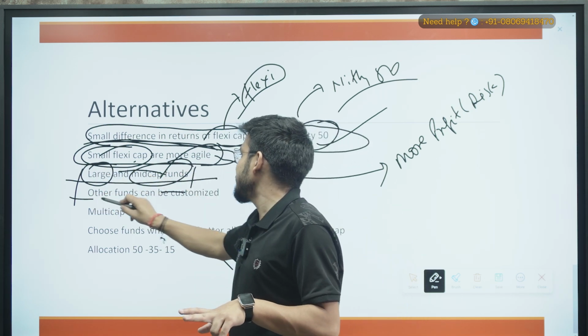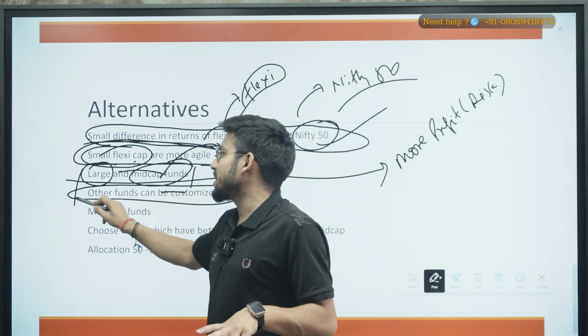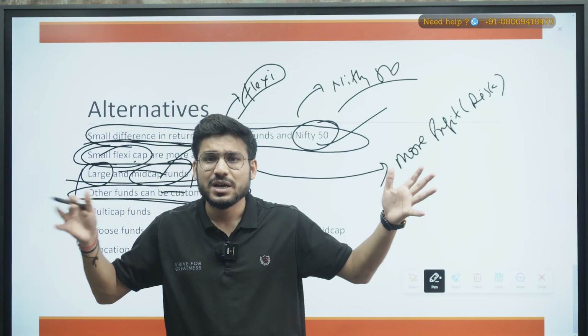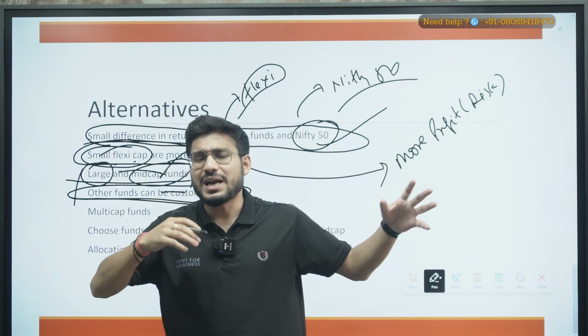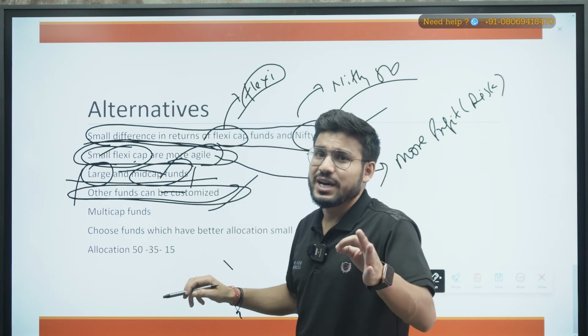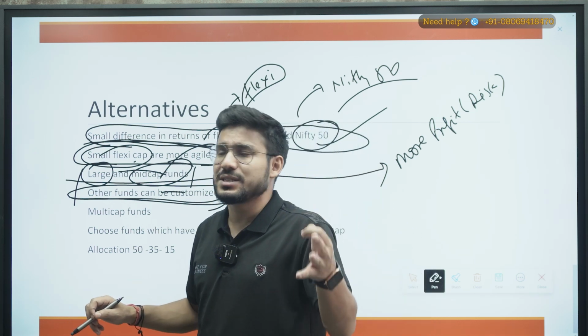Now the other funds can be customized, so you can go with the other funds also. There are multiple funds, right? So you can go with them. There are IDCW and there are many more, so you can go with them also. You can just check how much percentage of returns they are providing you.